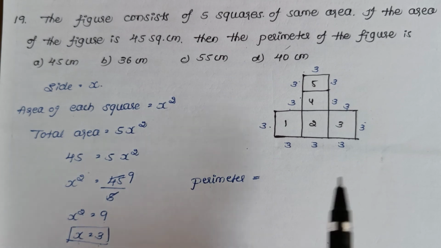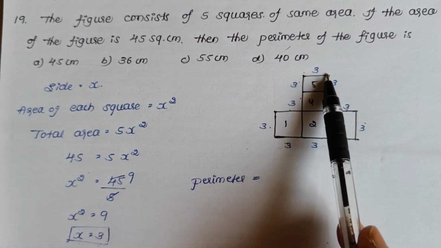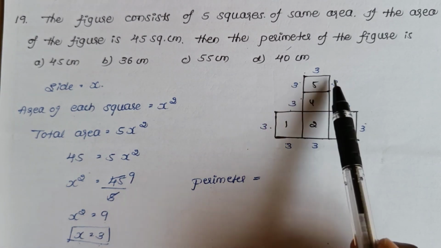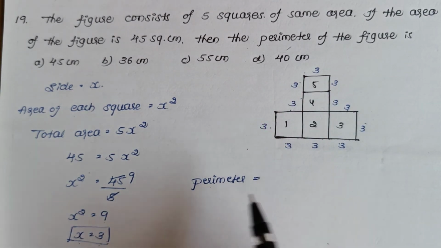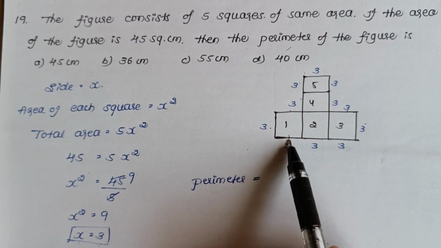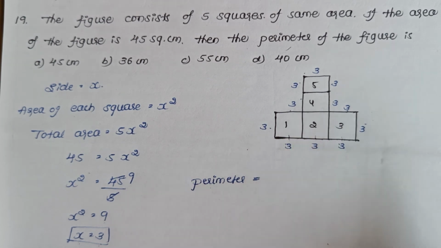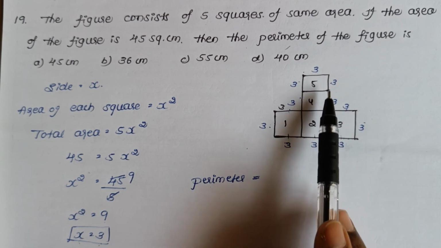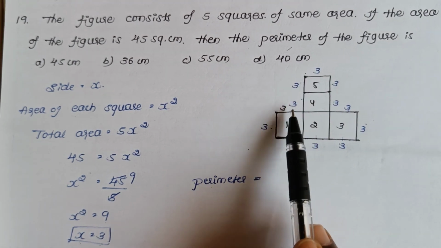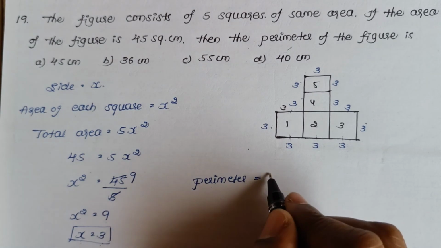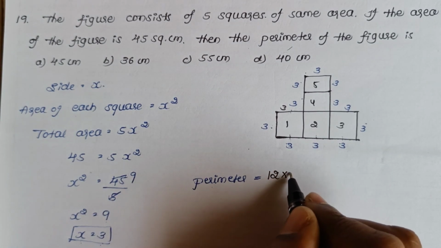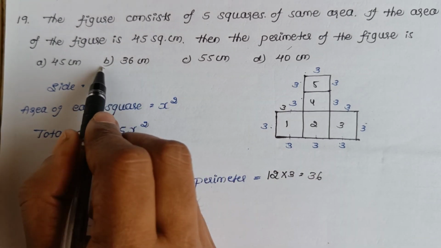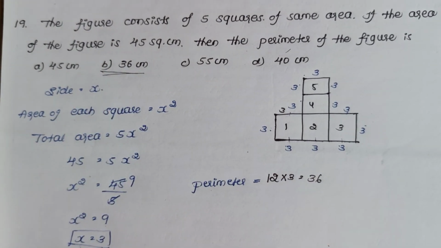Then perimeter means just the outer length. Therefore each side will be 3 centimeter. Therefore perimeter will be 3 plus 3 plus 3. How many times? 1, 2, 3, 4, 5, 6, 7, 8, 9, 10, 11 and 12. So how many times? 12 times. So 12 into 3. 12 3s are 36. Therefore 36 centimeter is the perimeter.